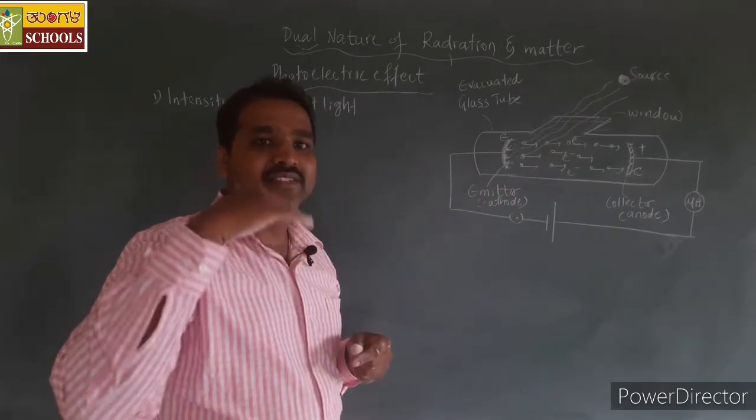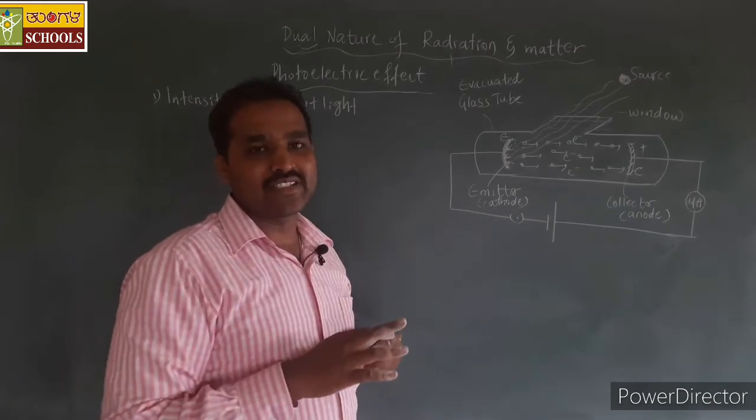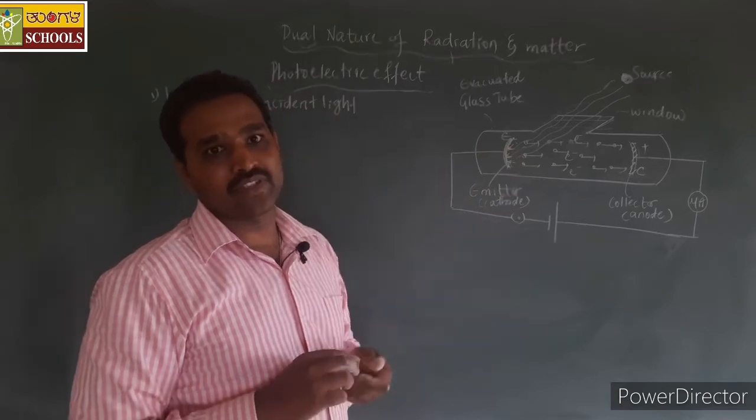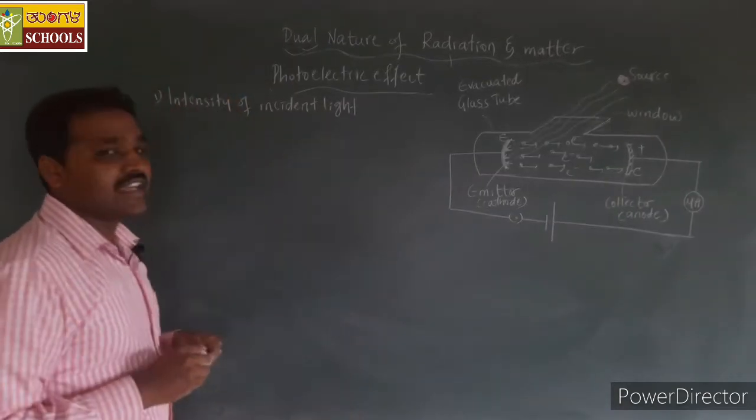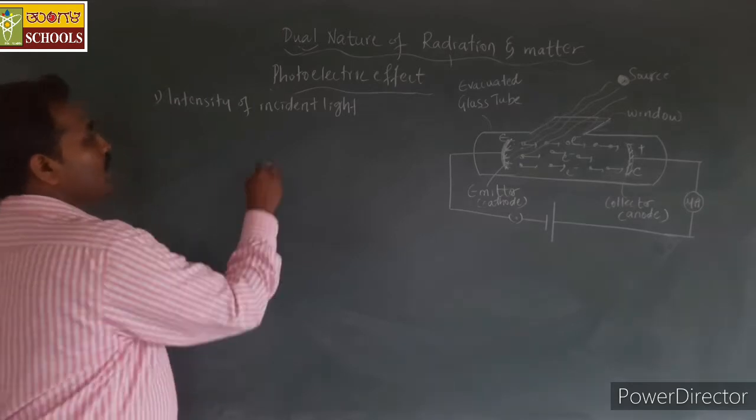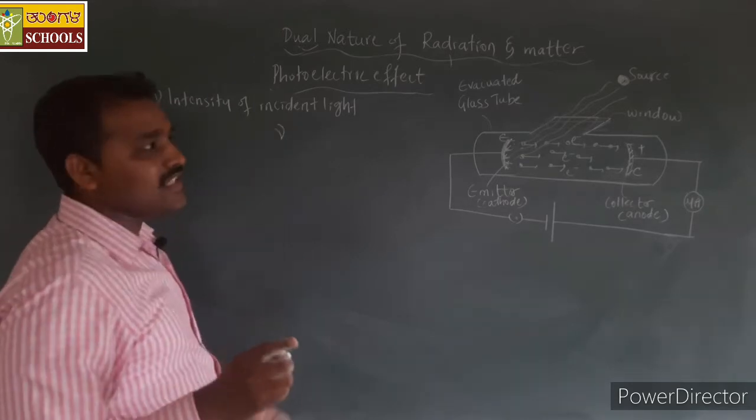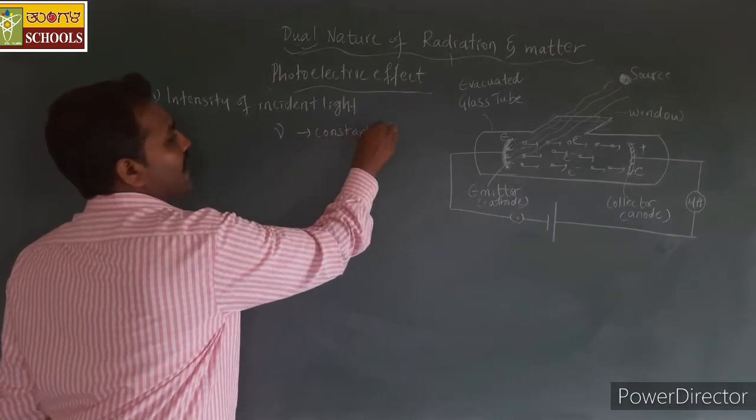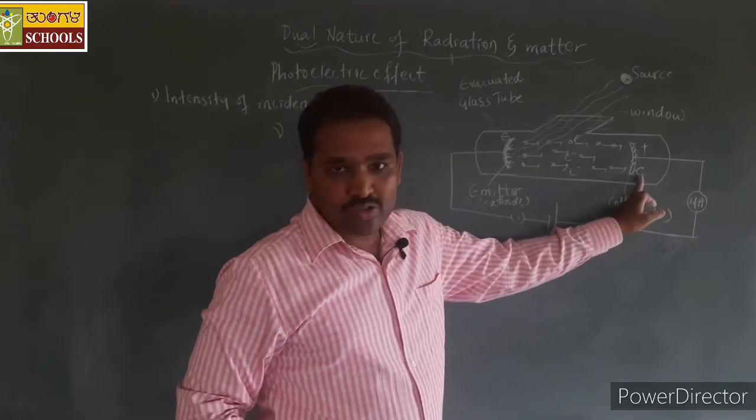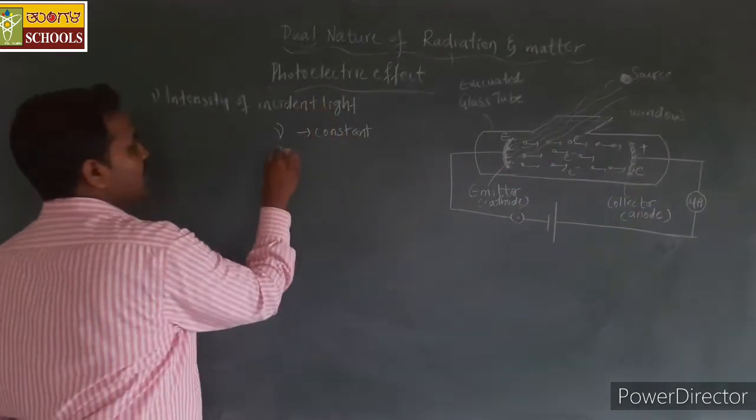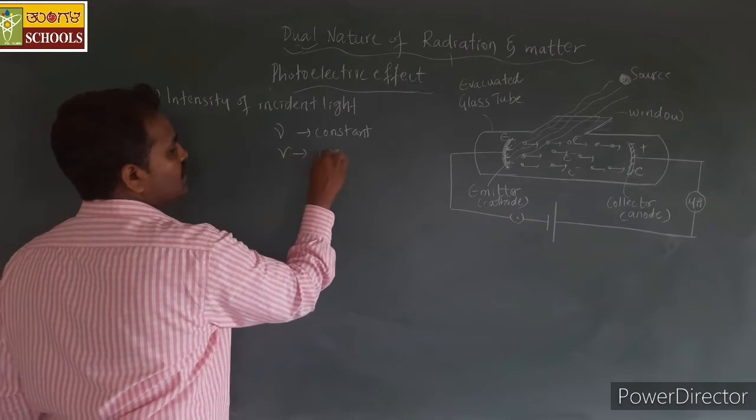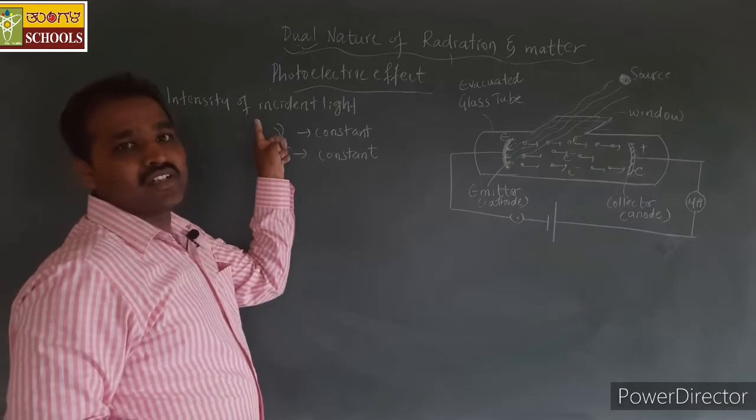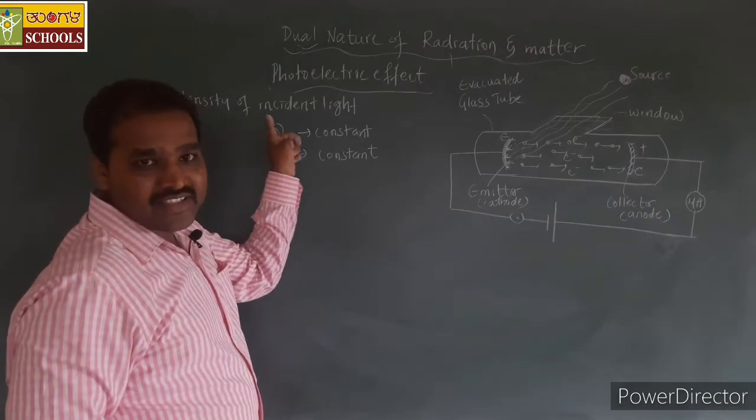If the intensity is more, it is understood that more radiations are emitted by the source and more radiations are falling on the metal surface. For studying the effect of intensity of incident light radiation, we have to keep the frequency of the light radiation constant, and the potential of the anode should also be constant. Then only we can understand the genuine effect of the intensity of incident light radiations.